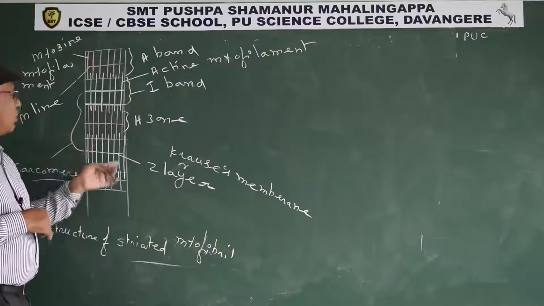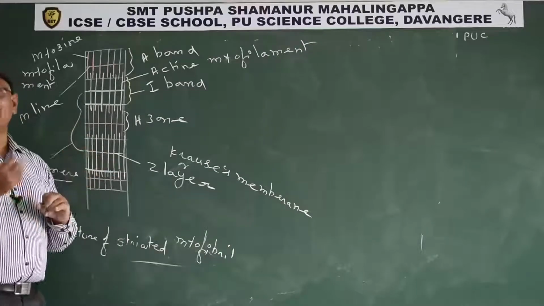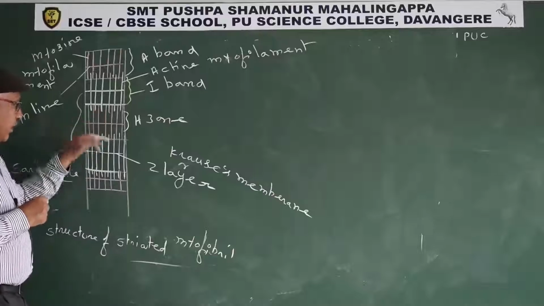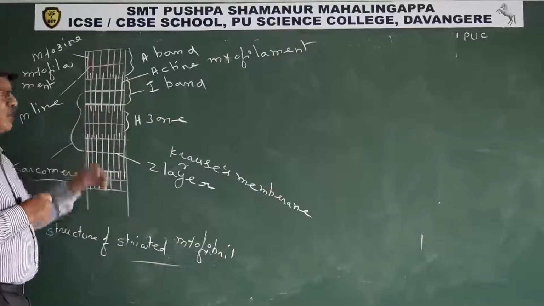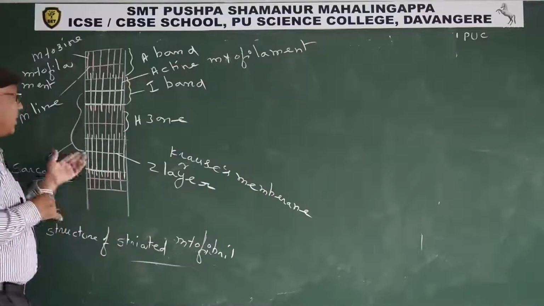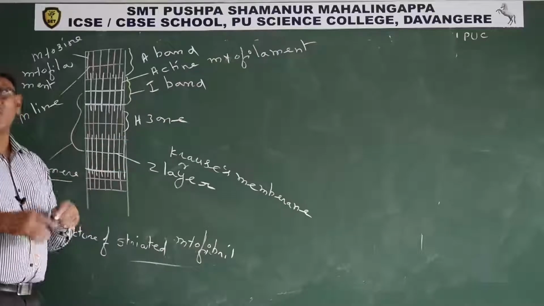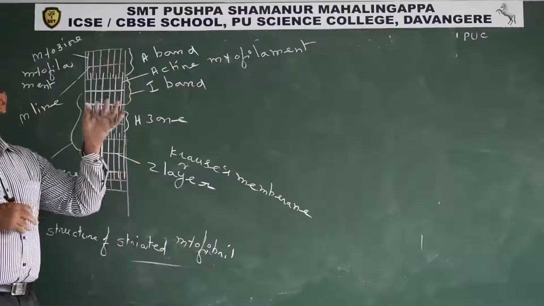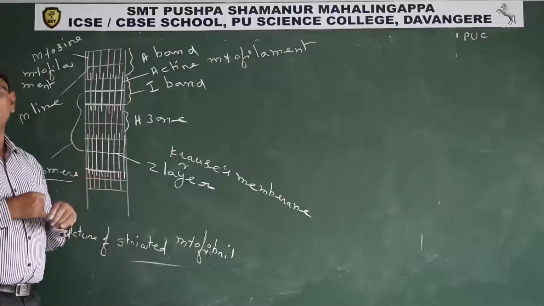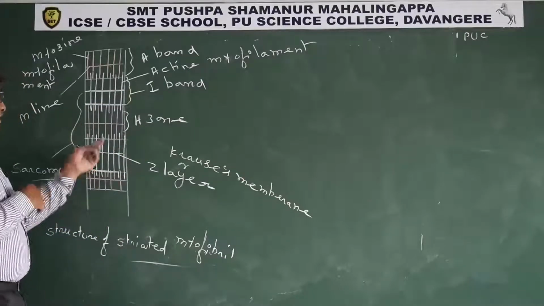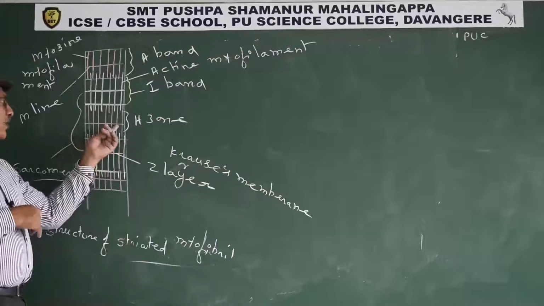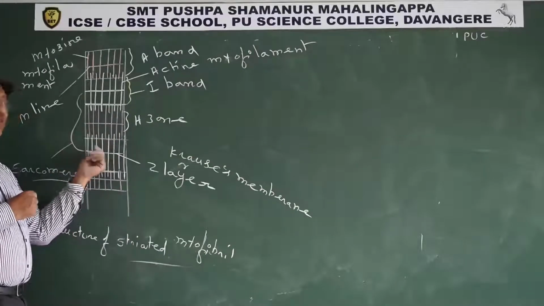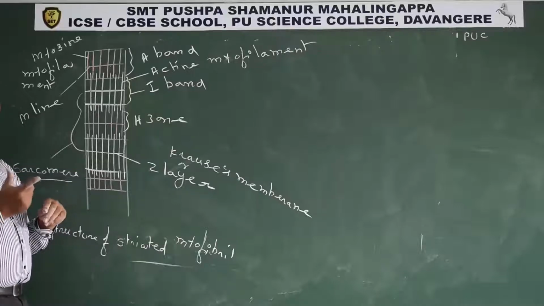Due to the presence of only actin filaments, the I band is the thinnest region. The H zone is thick when compared to the I band, and thin when compared to the peripheral part of the A band. Sometimes they may ask to arrange the following parts of the striated myofibril in increasing or decreasing order of thickness. In increasing order of thickness: I band, next H zone, third the peripheral part of the A band.